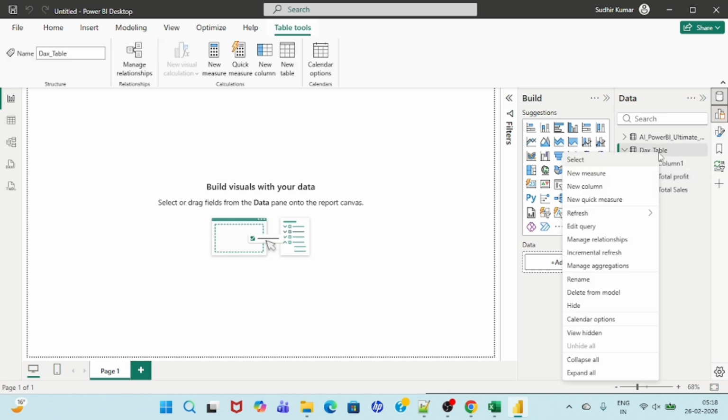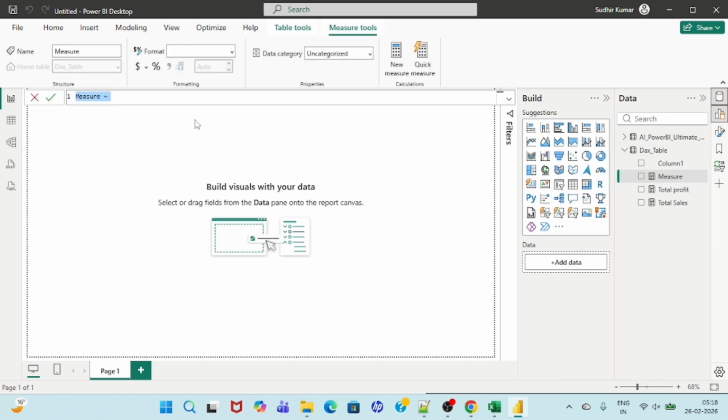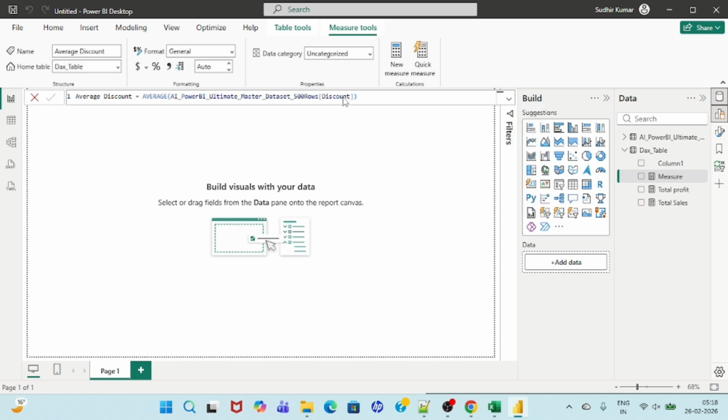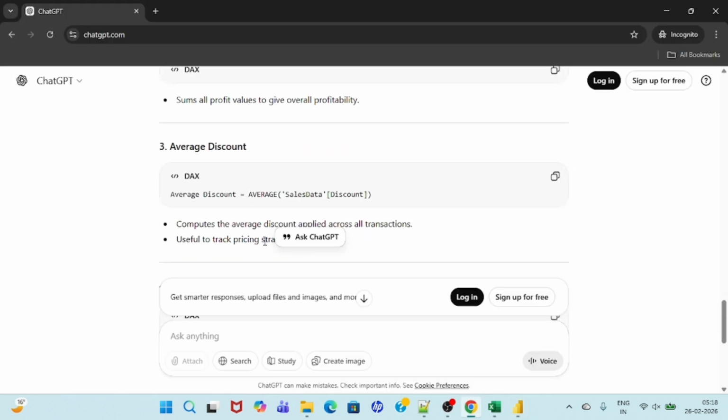Again we have to write the next one, so we can say average discount. Here we have to select the AVERAGE method, and then take the average of the discount column. Done. Now we are going to write the profit margin, right?